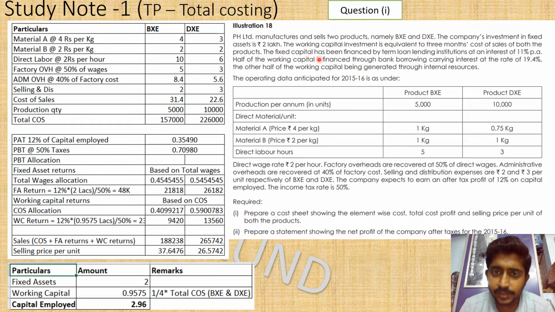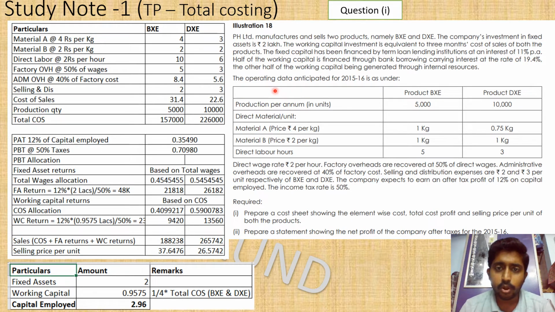The fixed capital, the 2 lakhs we discussed earlier, is financed by a term loan with an interest rate of 11% per annum. Coming to the working capital, half of the working capital is financed through bank borrowing at an interest rate of 19.4 percent. The other half of the working capital is generated through internal resources, which means from our own previous years' profit we have financed 50 percent of the working capital needs. The remaining 50 percent is through the bank loan at 19.4 percent interest.